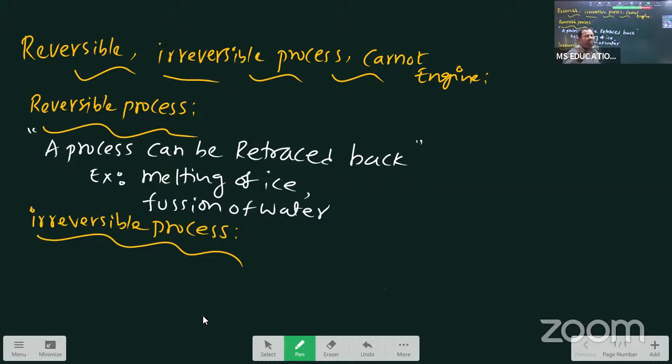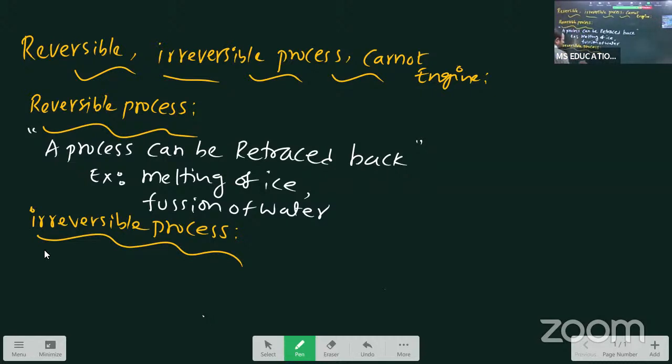Milk converts into curd, but curd again becoming milk is impossible. You don't try this, it is just an example I am giving. Before, a process can retrace back; now, a process cannot retrace back. Diffusion of gas, explosion of bomb are also irreversible processes. So is work done against friction. All these are examples for irreversible process.